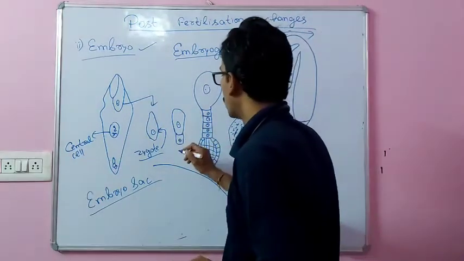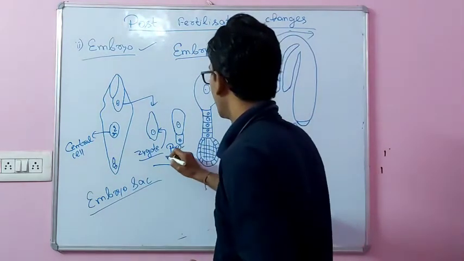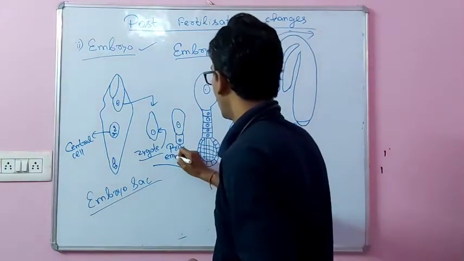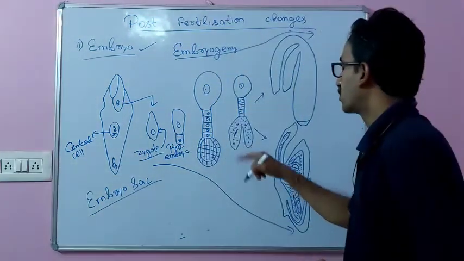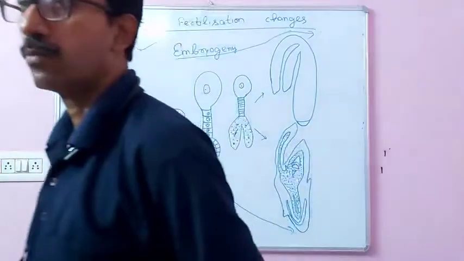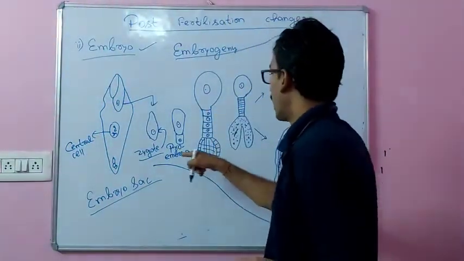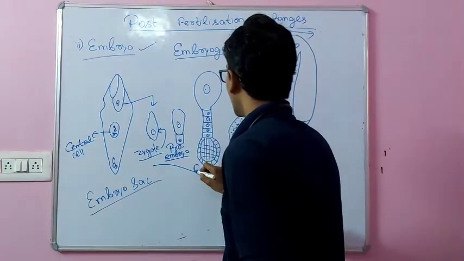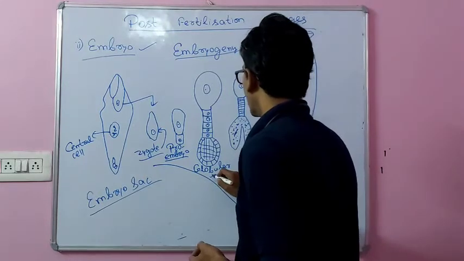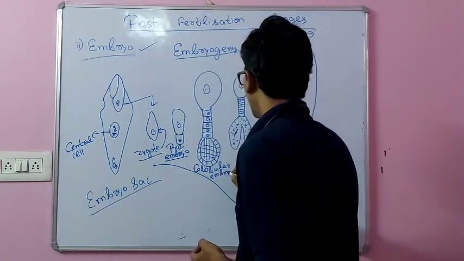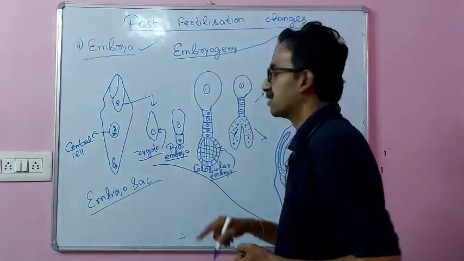Next, the two-cell structure that is formed is the proembryo. Next, this round cell structure formed after the proembryo is the globular embryo, so named due to the formation of this globular or spherical cell structure.